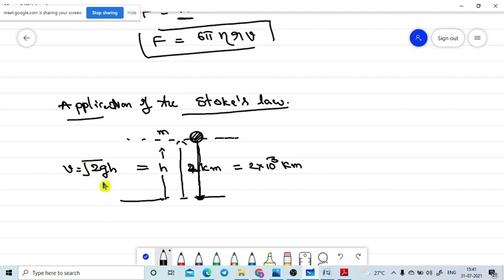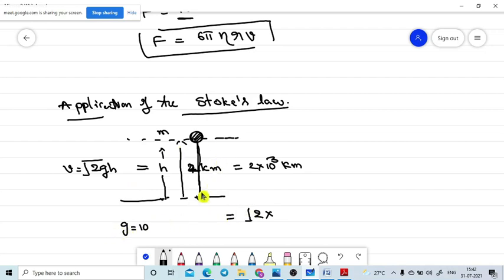So my question is, what is the velocity of the water drop, that is a raindrop, when the raindrop is hitting the ground, the bottom of the earth surface? According to this formula, what can we write? Square root of 2 into g. I am taking g as an average value of 10.